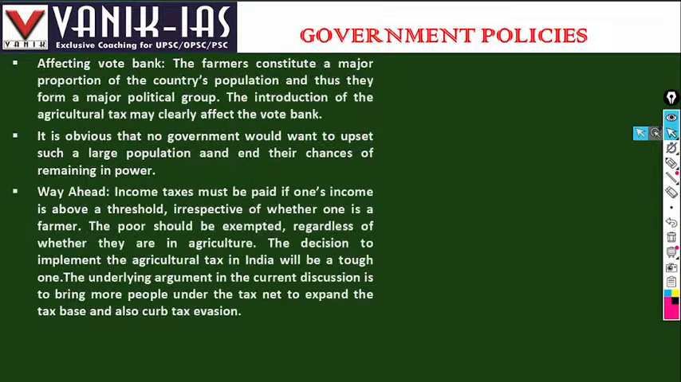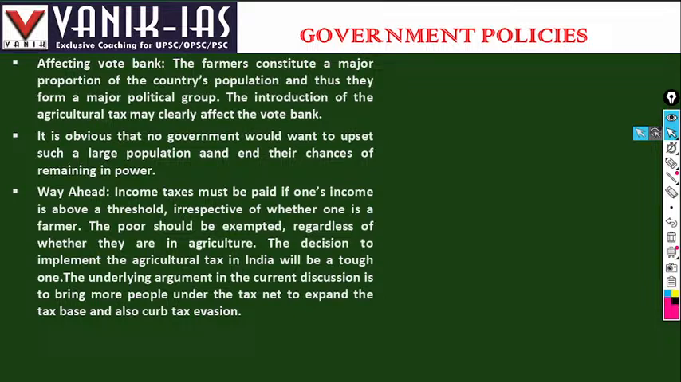It affects the vote bank. Farmers constitute a major part of the country's population. They form a major political group, the vote bank. The introduction of an agricultural tax may clearly affect the vote bank of any political party, whatever it may be, Congress, BJP, BJD. So many programs for farmers are launched by the government prior to elections, which lead farmers to cast their vote in favor of a political party.